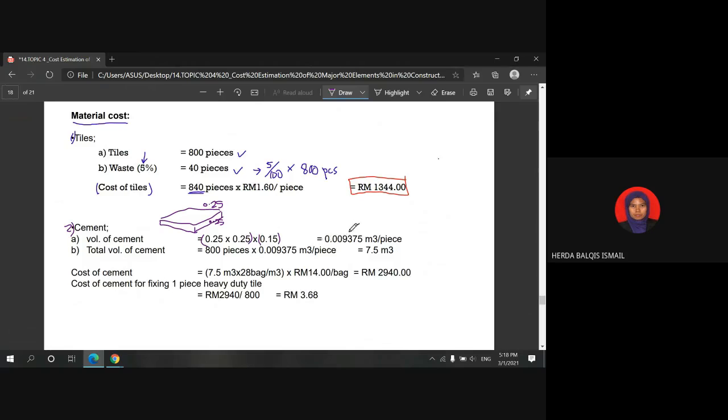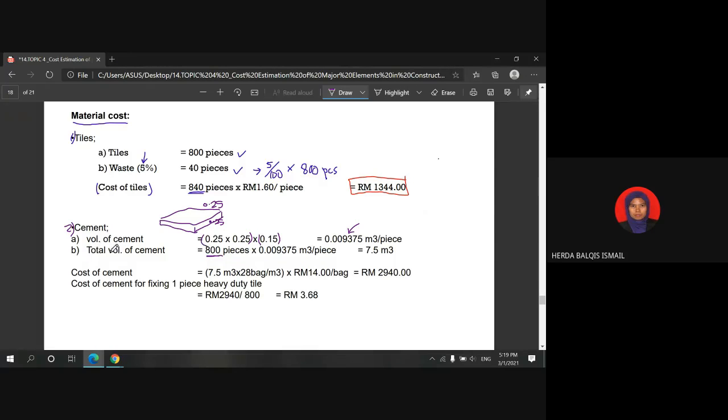This is the volume of cement required to fix one piece of tile. We know that for the whole section of the carport, it requires 800 pieces of tiles.